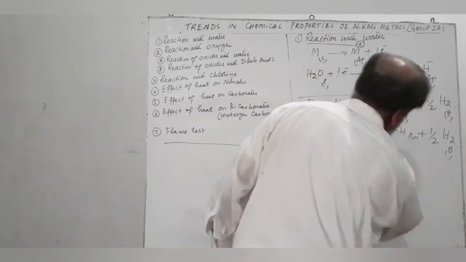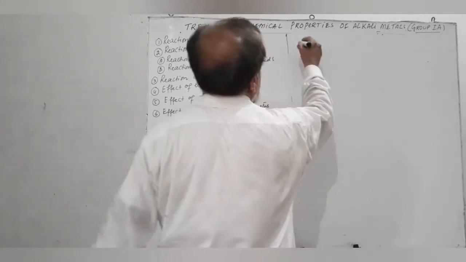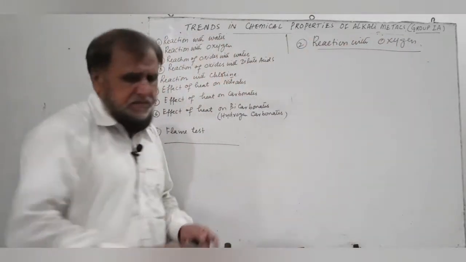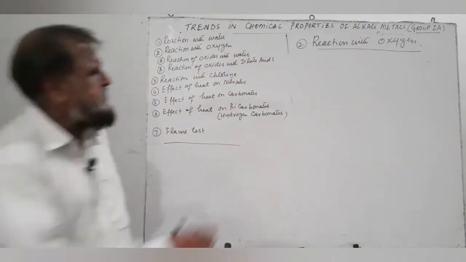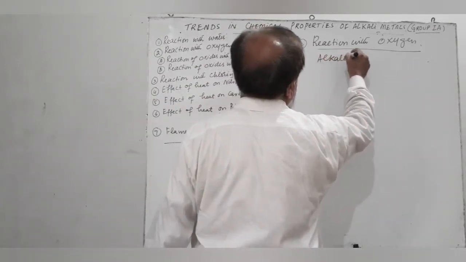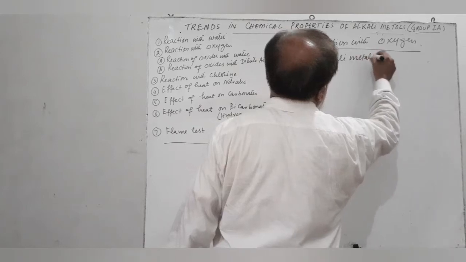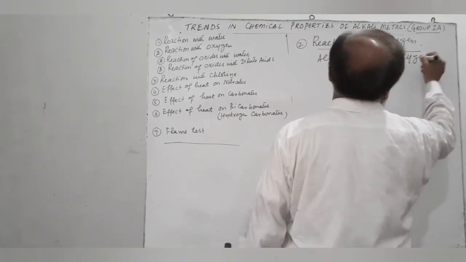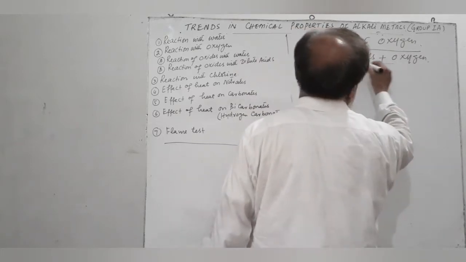Second reaction is reaction with oxygen.